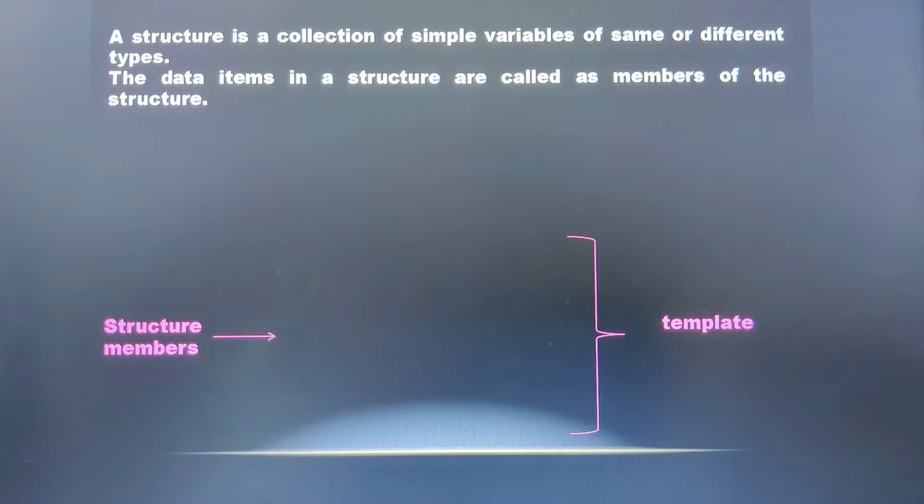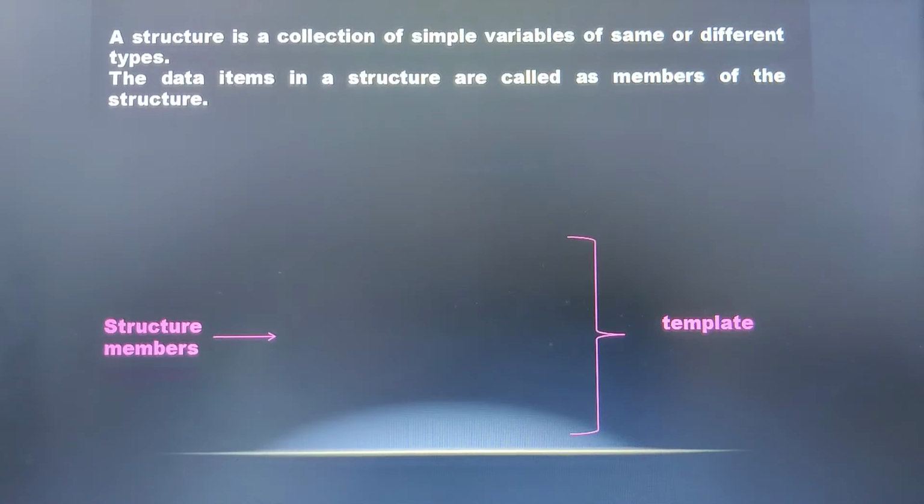Before we start with the structure, let us recall the definition of an array. Array is nothing but a collection of elements of same data type under the same name. For example, int a[10], wherein a is an array which consists of 10 elements and all those 10 elements will have the same data type, that is integer.